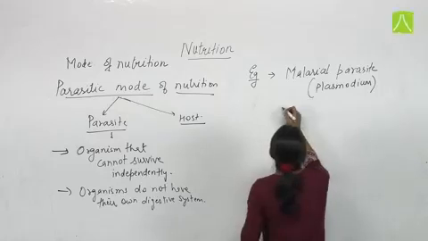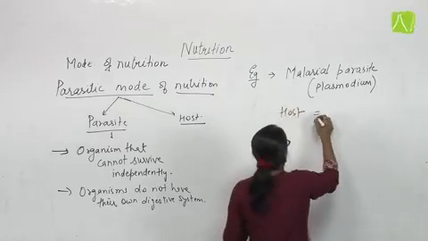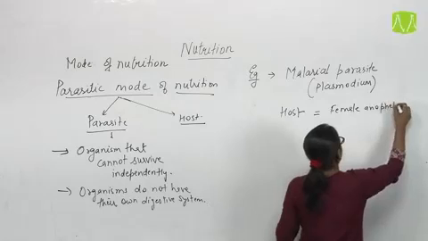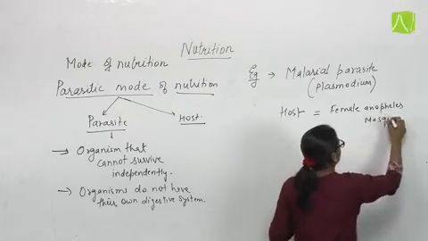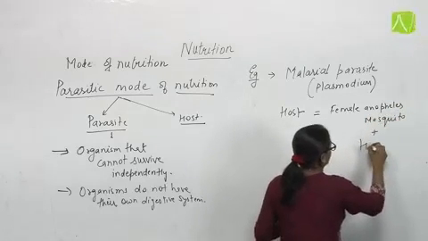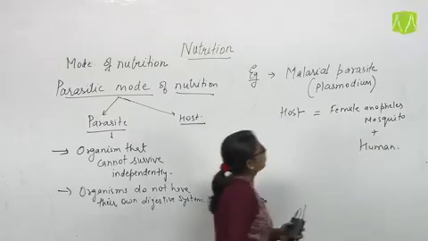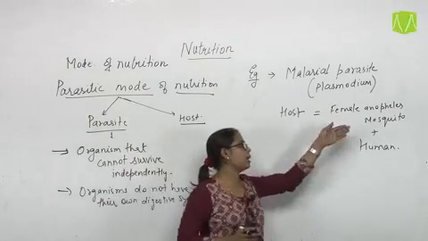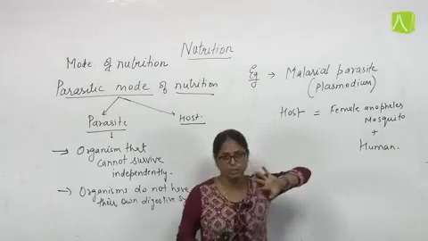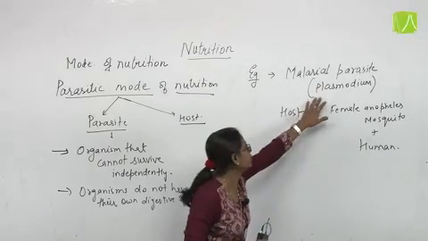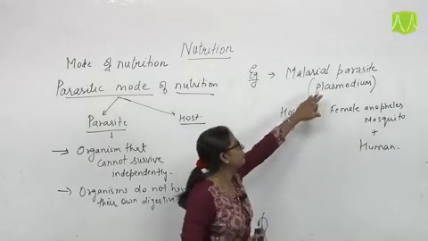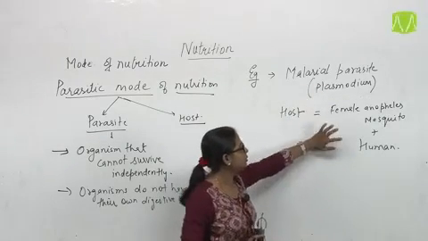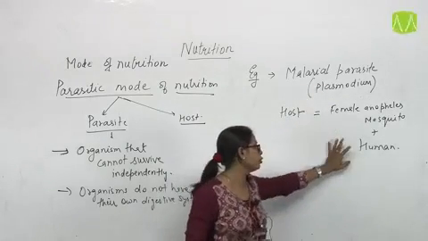Its host bodies are the female Anopheles mosquito and the human body. It has two hosts. Half of its life cycle is completed in the female Anopheles and the other half in the human body. So this malarial parasite Plasmodium cannot survive independently. Its life cycle is completed only through the two hosts, the female Anopheles and the human body.